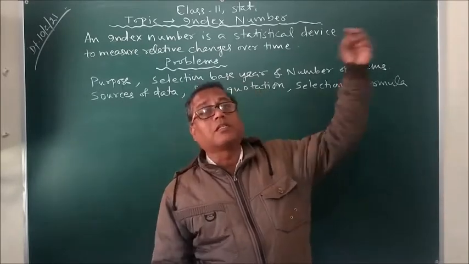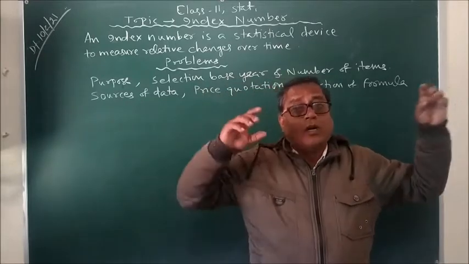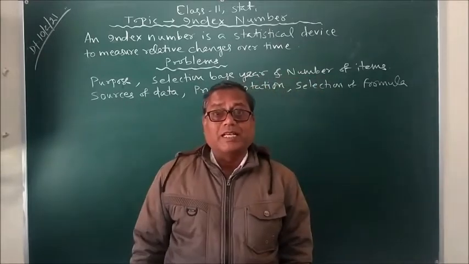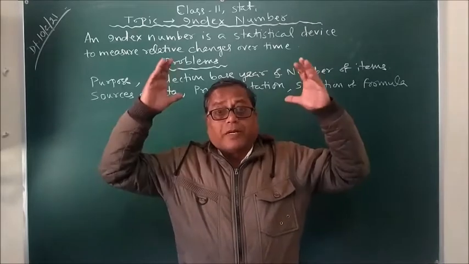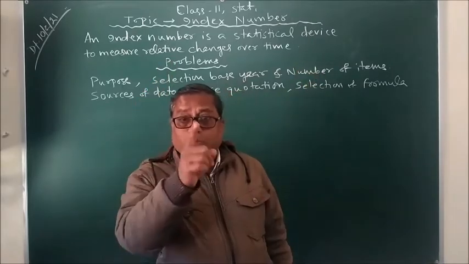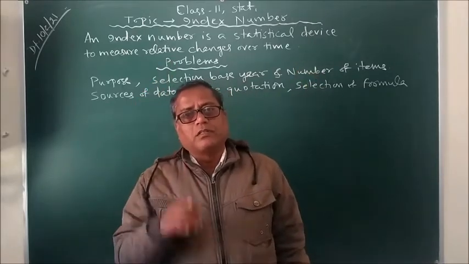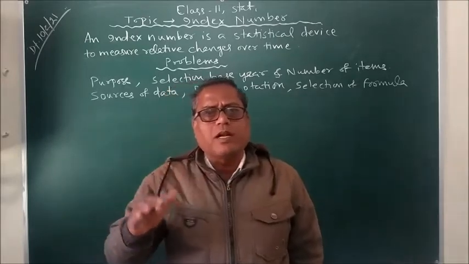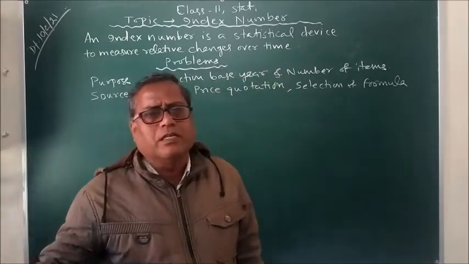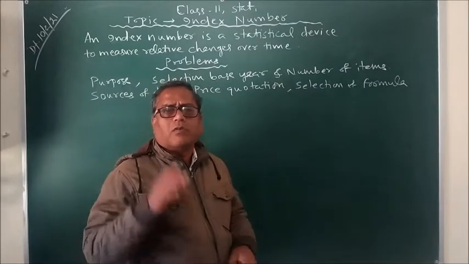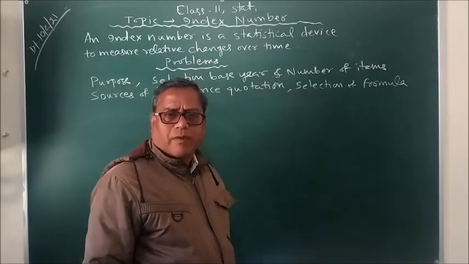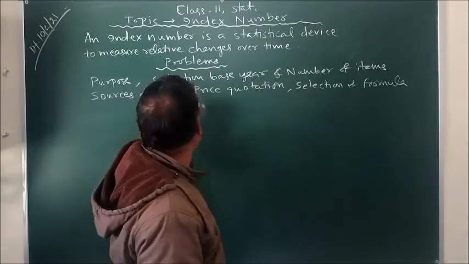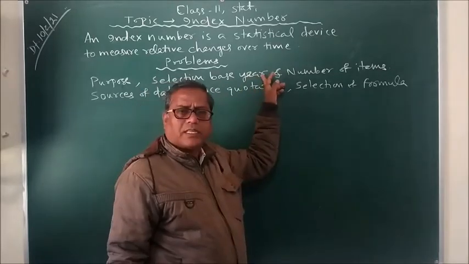Hence, in 2030, if we try to study the change or construct an index number keeping 2020 as the base year, that would be wrong. Because the base year must be a natural and quite comfortable year without any fluctuations, without any big issues that might affect the prices. So selection of base year is yet another problem.